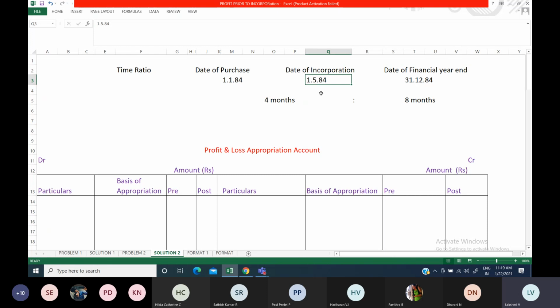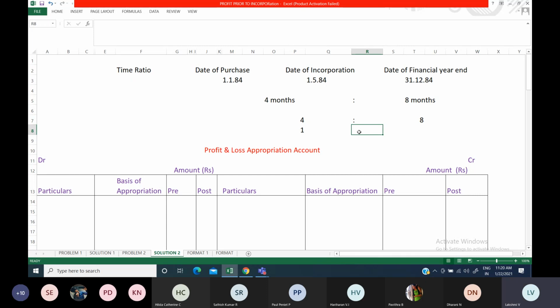If you see from May 1st, the month of May you have to consider. May, June, July, August, September, October, November, December, 8 months. December fully. So 8 months will be there. So now 4 months is to 8 months, that is 4 is to 8. Now this can be written as 1 is to 2.